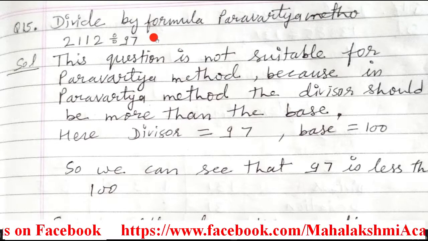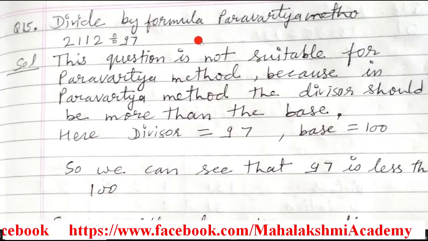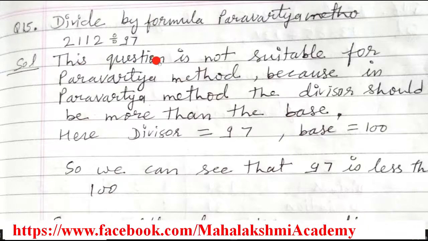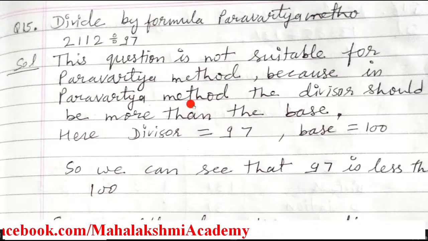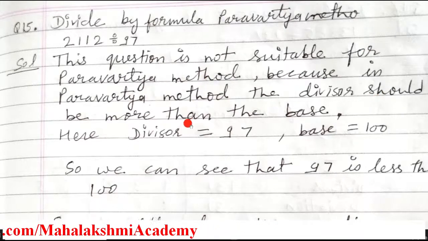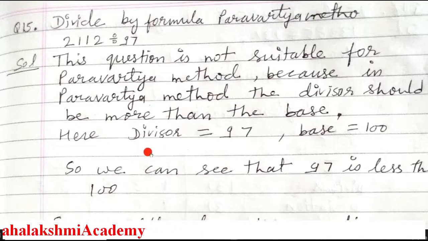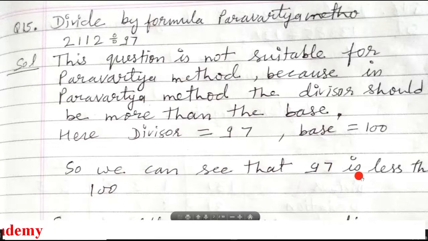So if this kind of question comes in the exam, then you should write like this. This question is not suitable for the Parvartiya method, because in the Parvartiya method the divisor should be more than the base. Here the divisor is 97 and the base is 100. So we can see that 97 is less than 100. That's why this is not suitable.